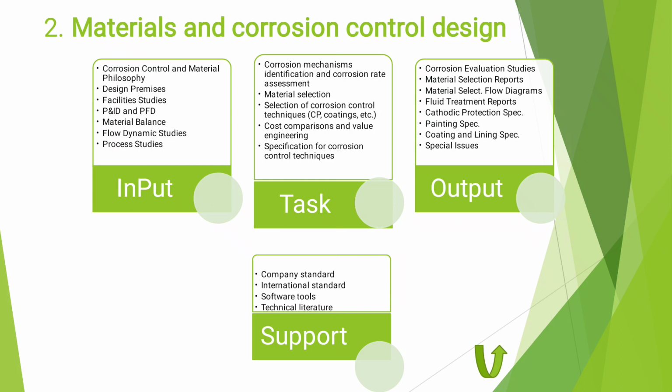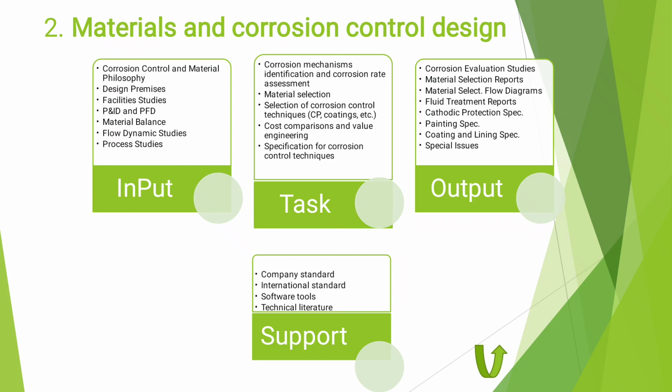corrosion mechanism identification, corrosion rate assessment, material selection, and selection of the corrosion control technique like cathodic protection, coating, chemical injection or corrosion inhibitor, lining or whatever. And then cost comparison and value engineering, which is which one is cheaper, and which one is practicable, constructible or operable.